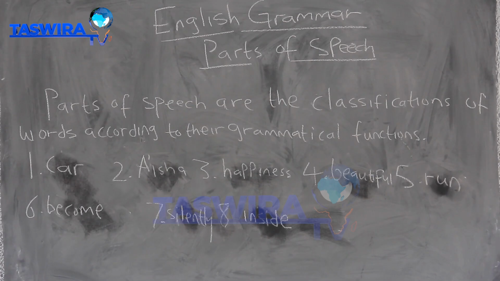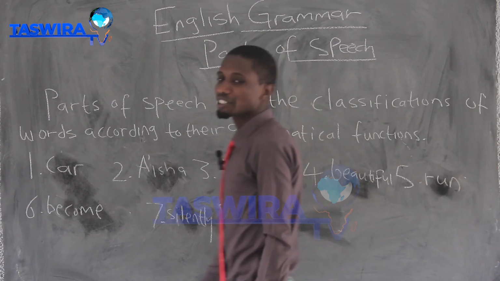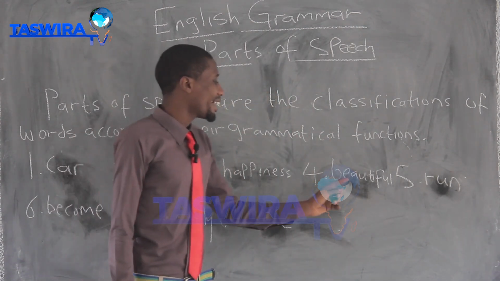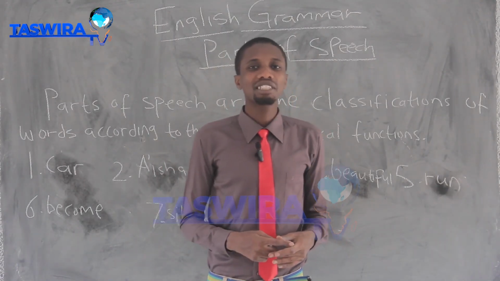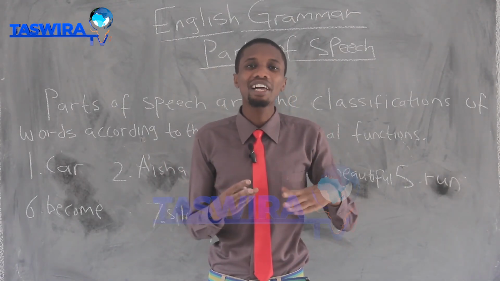Coming to the word number 4, beautiful. Beautiful is another word. It also has its own grammatical function, and its grammatical function is describing another word.